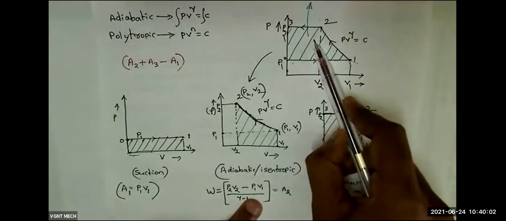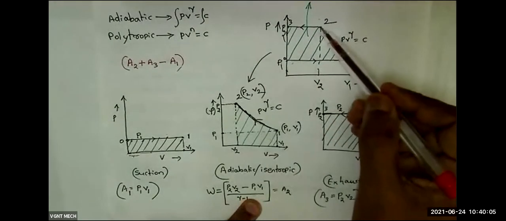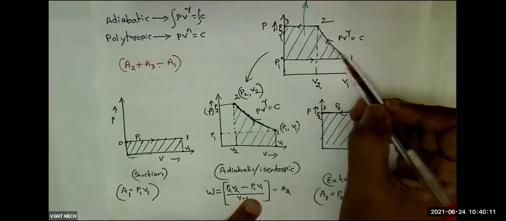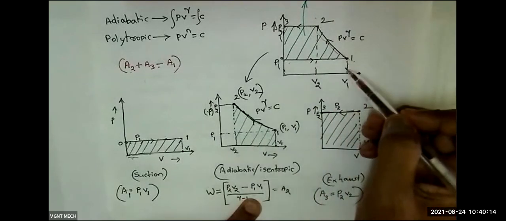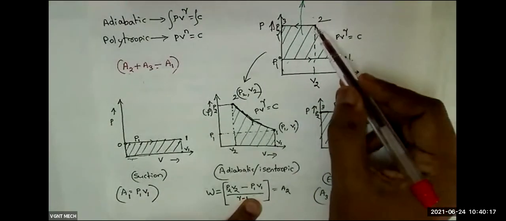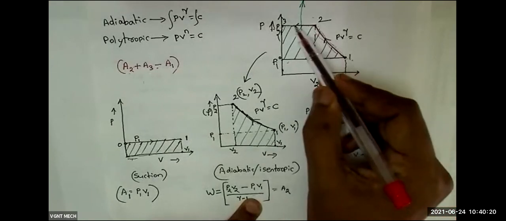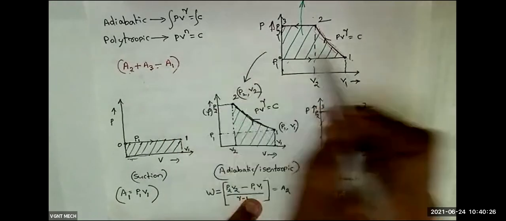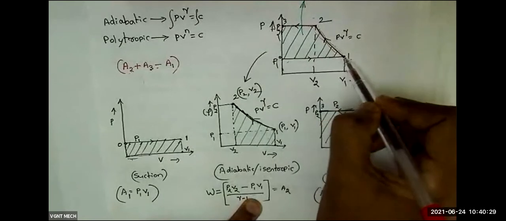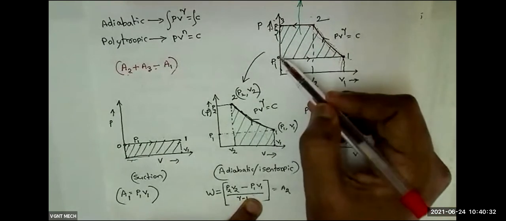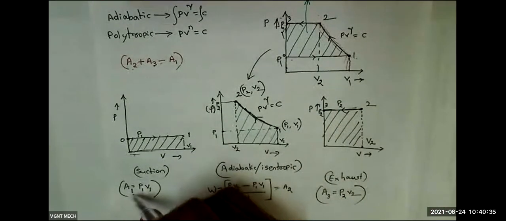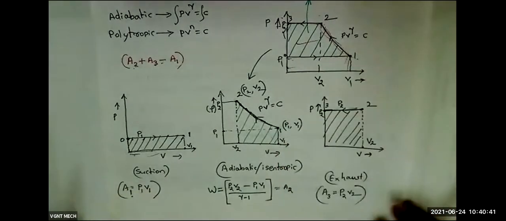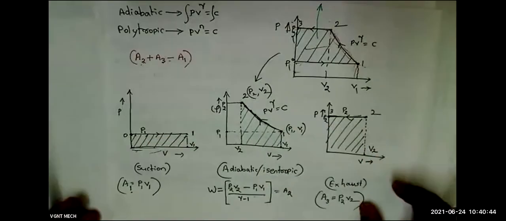In this diagram, this curve represents A2, this curve represents A3. If I add A2 and A3, I get the total area under this curve, from this point to this point. From this, if I subtract A1, which is this area, then I will get the required area. That's why I am going to do A2 plus A3 minus A1.